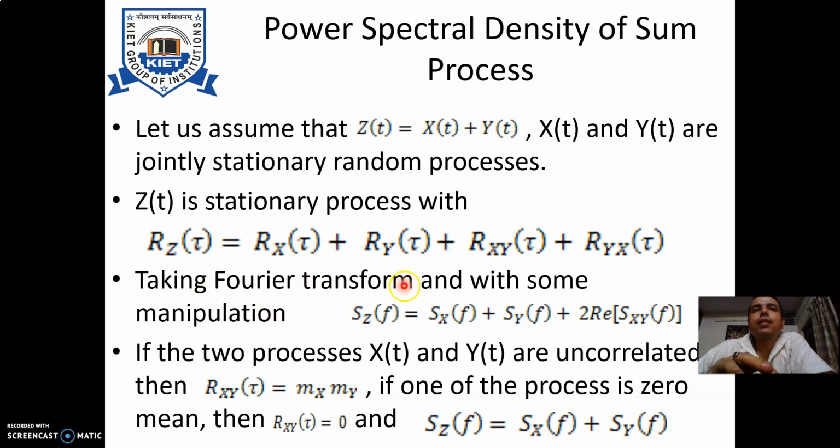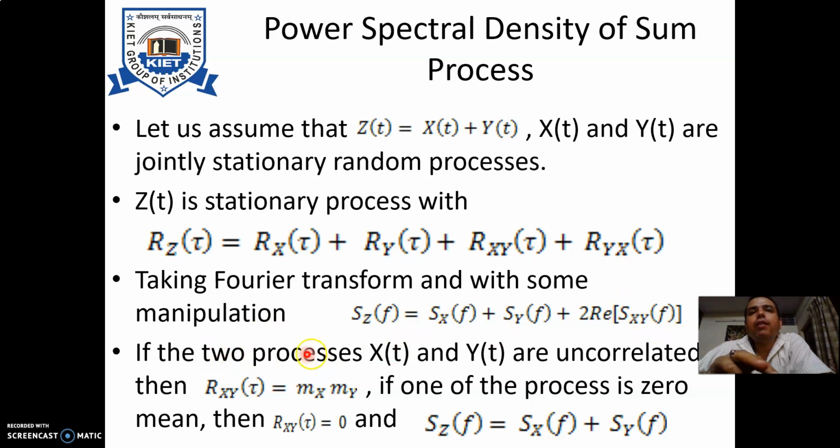Now, taking the Fourier transform and performing certain manipulation, we will observe that the power spectral density corresponding to Z is nothing but the power spectral density corresponding to x plus the power spectral density corresponding to y plus 2 times the real part of